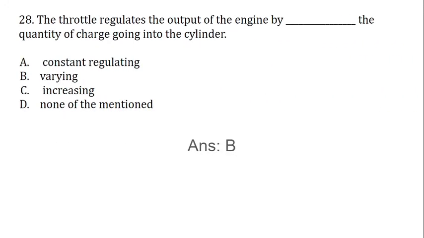The throttle regulates the output of the engine by dash the quantity of the charge going into the cylinder. Four options are given: constant, regulating, varying, increasing, and the last one, none of the mentioned. The correct answer is B, varying.